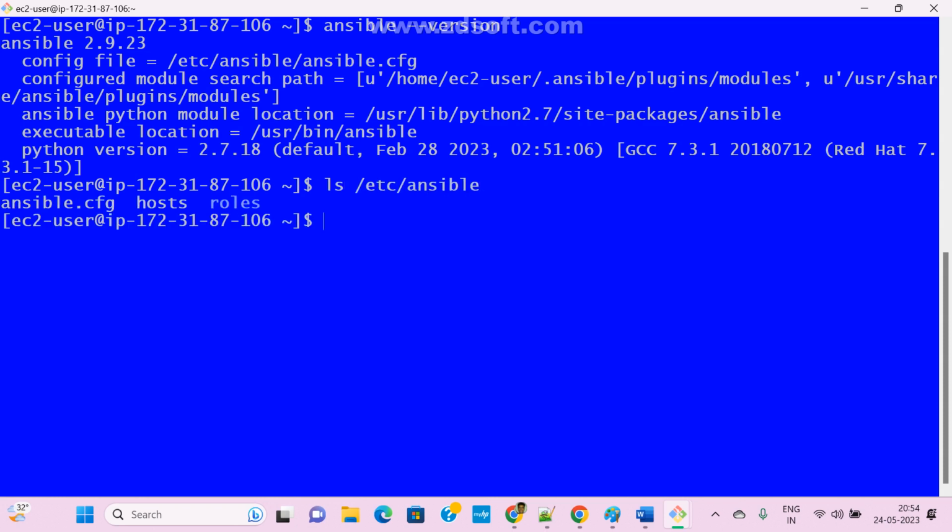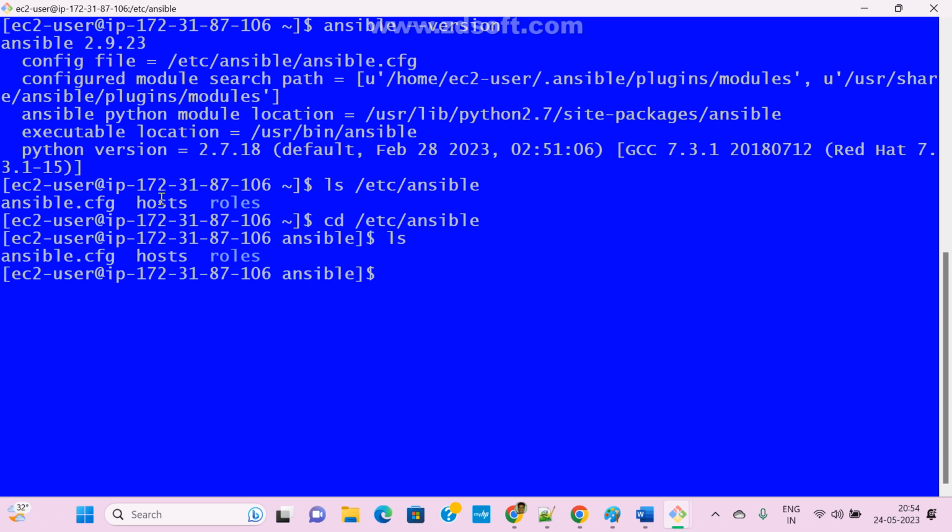How many files can we see here? The Ansible configuration file is there, one hosts file is there, and one roles directory is also there. Once you install Ansible, these are the defaults. Now let me go to that path: cd /etc/ansible, and then ls.